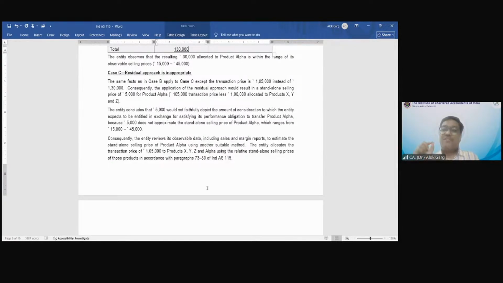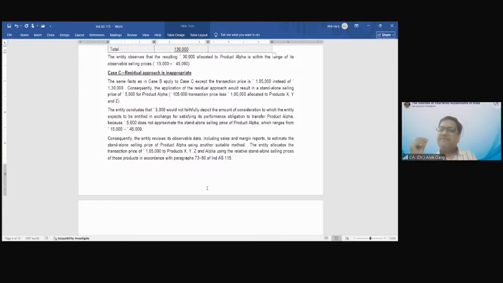Yes. So the question says that it will be in the range of 15,000 to 45,000, right? So using the residual value approach, the price comes as 5,000, which is not looking appropriate. So in this case, you need to see more observable inputs.